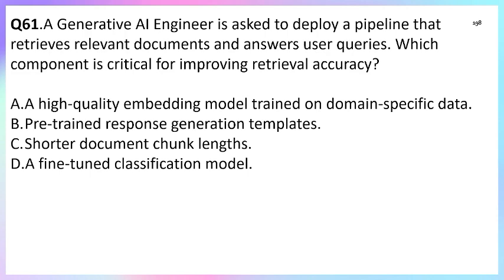Let's talk about the other options. Option B, pre-trained response generation template. No, why would we use that? If we have the proper documents, then why use a pre-trained template? Shorter document chunk length. No, this is also not correct, because we already have a high quality embedding model that is also domain specific, so there is no need for shorter documents. A fine-tuned classification model. Fine-tuning is to enhance performance after creating the embedding model. So the correct answer is option A.